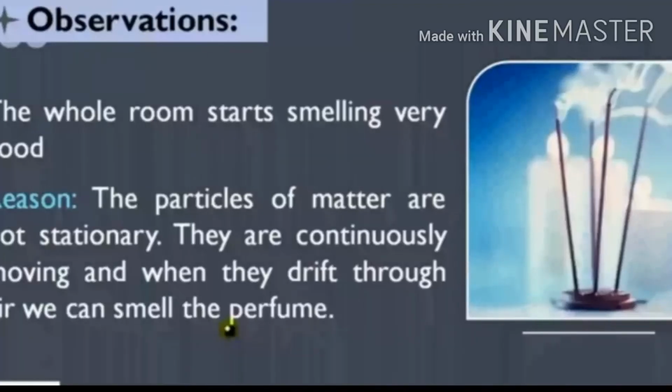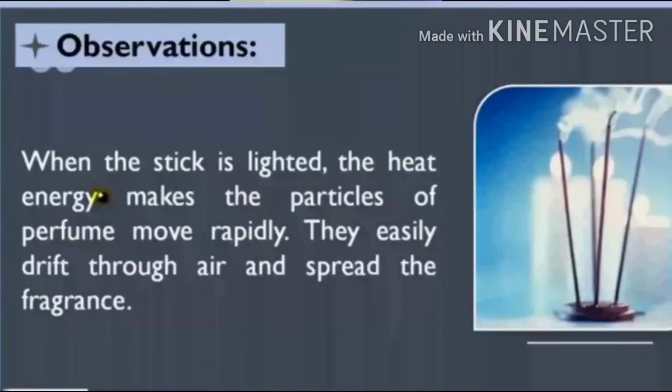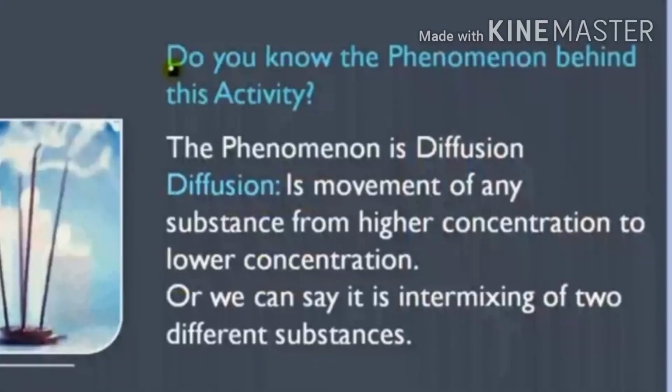How does this happen? The particles of matter are not stationary. They are continuously moving, and when they drift through air, we can smell the perfume. When the stick is lighted, the heat energy makes the particles of perfume move rapidly. They easily drift through air and spread the fragrance. This phenomenon is called diffusion.